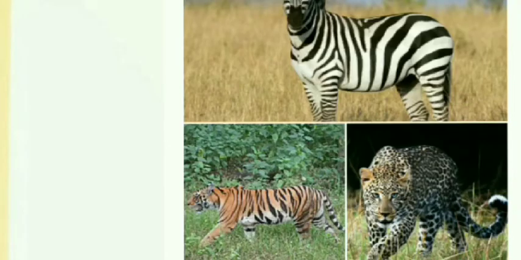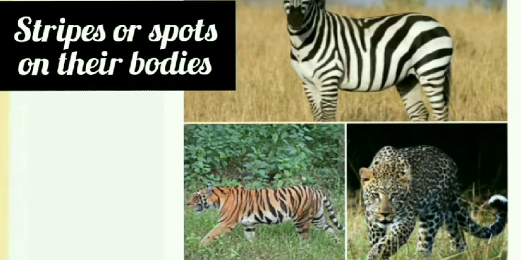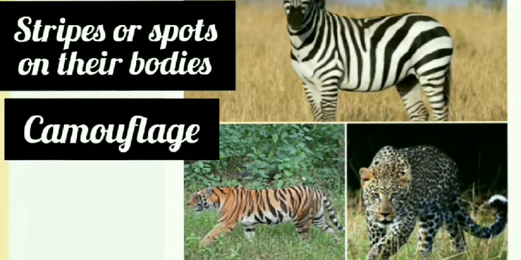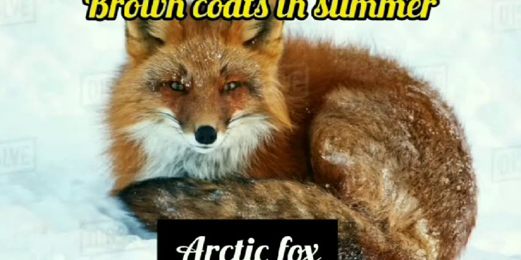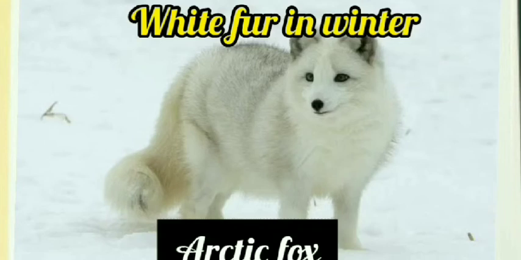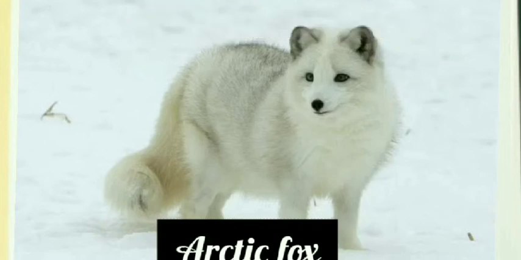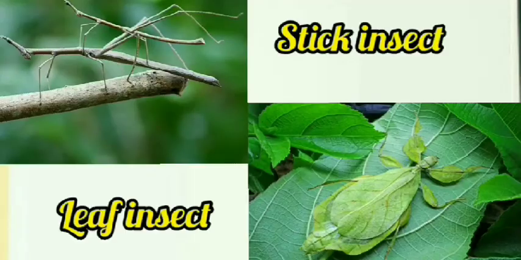Zebras, tigers and leopards have stripes or spots on their bodies which help them to merge or mix with their surroundings. This is called camouflage. In polar regions, Arctic foxes have brown coats in summer but grow white fur in winter. Their color merges with their surroundings and it becomes difficult to spot them. Thus, they keep themselves safe from their enemies. Insects like stick insect and the leaf insect look like what their names suggest, and that keeps them safe.